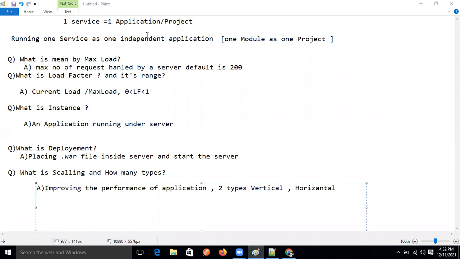I took the answer from the chat box, and I copy pasted. This is the only answer, guys.